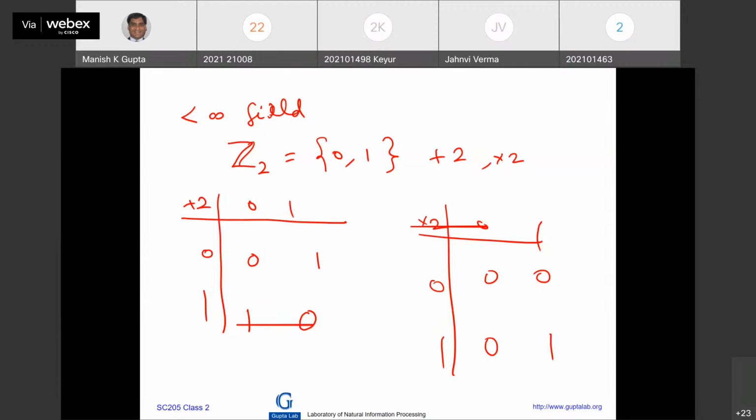So now with respect to multiplication, if we check, of course, we don't worry about 0. So we never look for the inverse of 0 because we assume that whenever we are dividing, we will not divide by 0, right? So 1 into 1 is 1. That means 1 is self-invertive because 1 is your multiplicative identity. So basically, I just try to encircle the multiplicative identity and additive identity. Okay, so this set is a field.